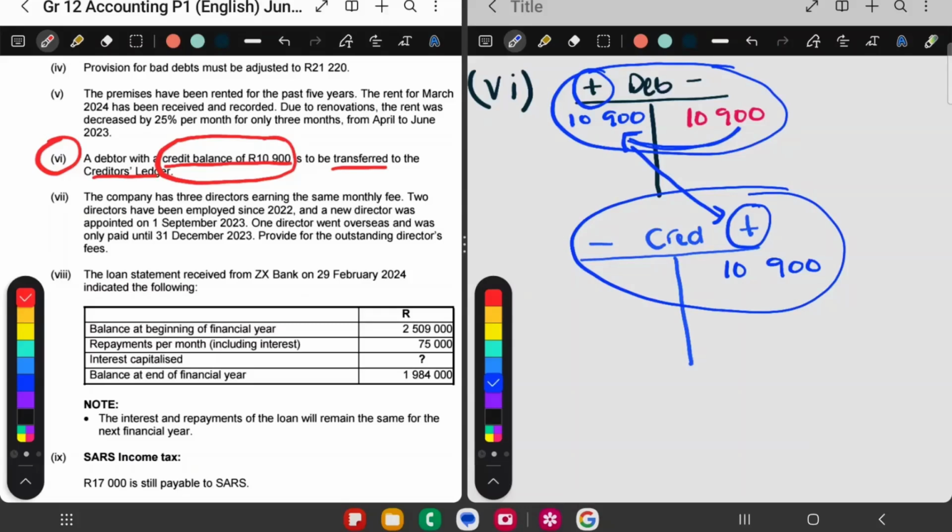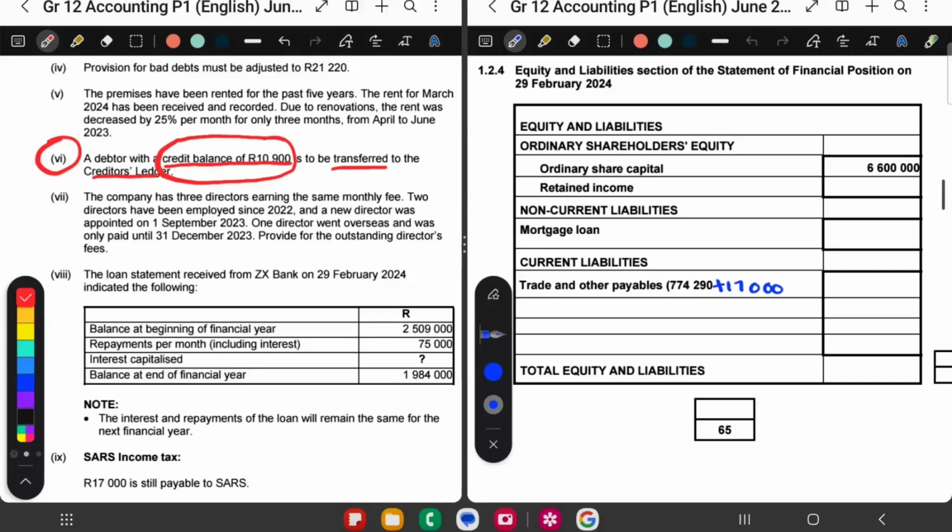So do you see this 10,900? It's a plus for creditors control. So when I go here to the equity and liability section of the balance sheet, do you see there? I'm going to add, because it was a plus, the 10,900. Okay, my handwriting is too big. So this adjustment basically had nothing to do with the income statement, only the balance sheet.